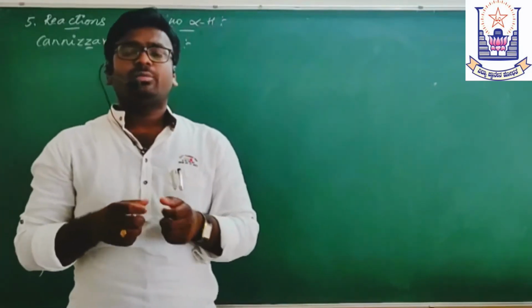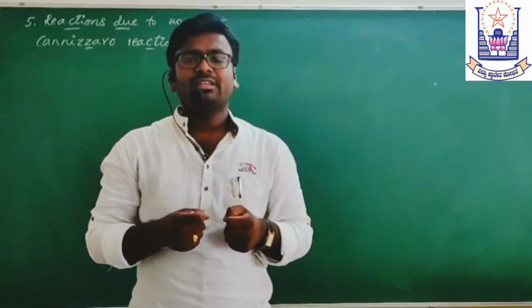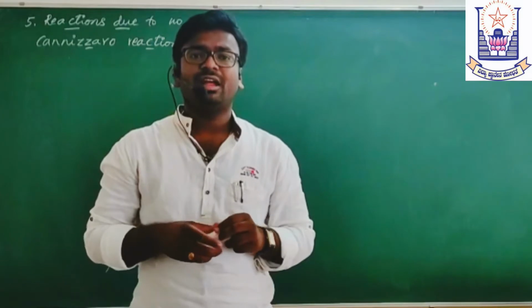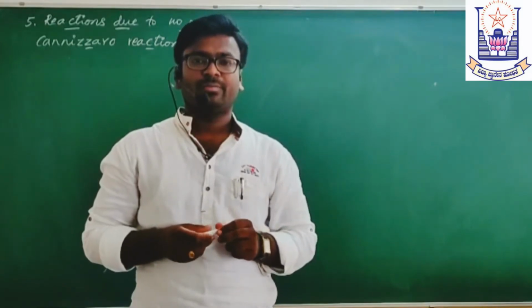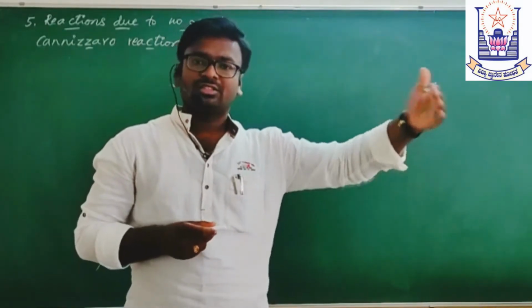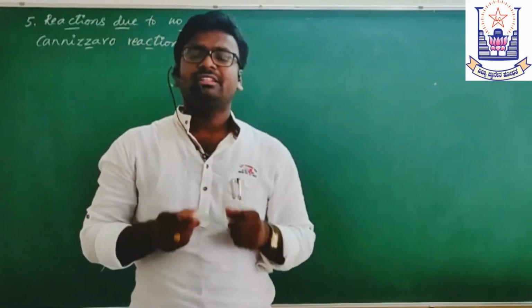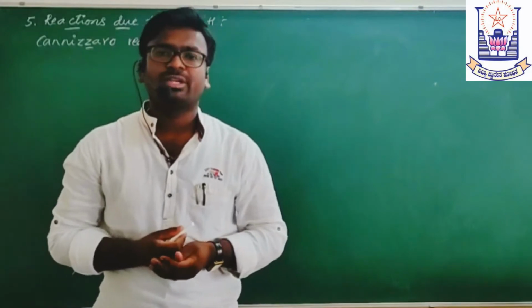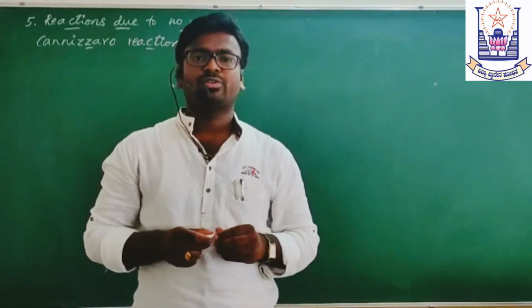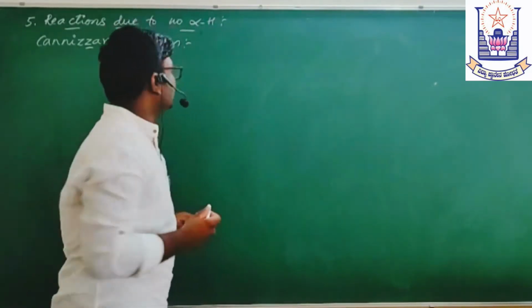Here the carbonyl compound simultaneously undergoes oxidation and reduction to give the salt of carboxylic acid and the alcohol respectively. This is also called a disproportionation reaction. Let us see the example.